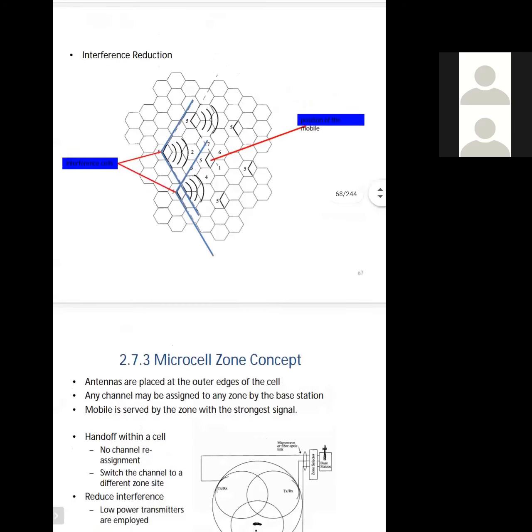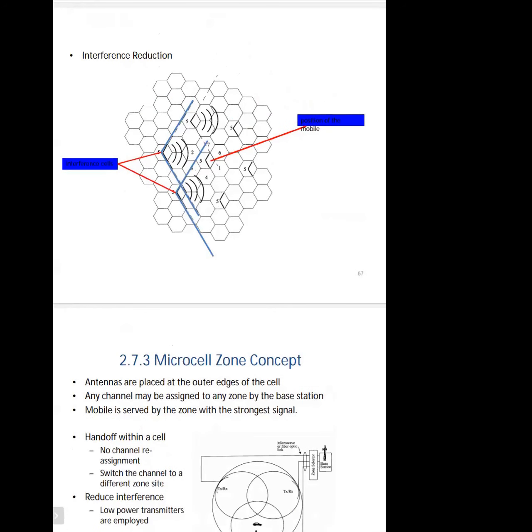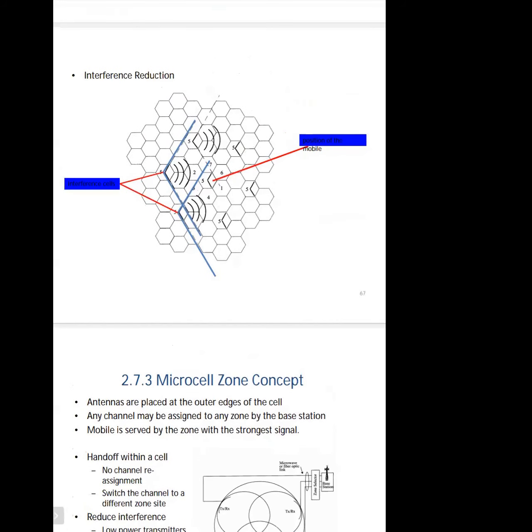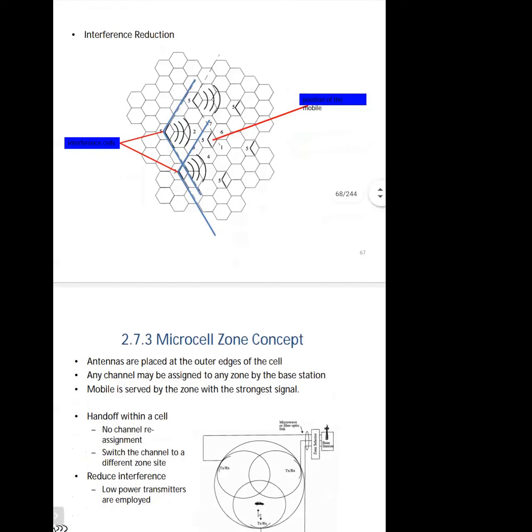Is it clear? Cell sectoring is clear to everyone? Yes, clear ma'am. Any doubt? Yes, ma'am.